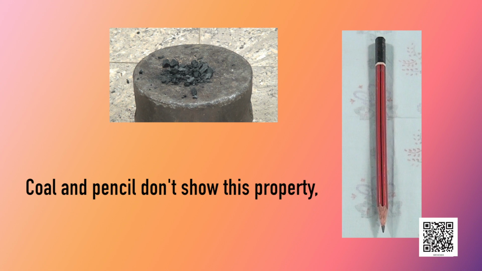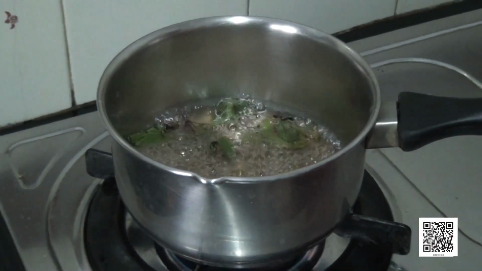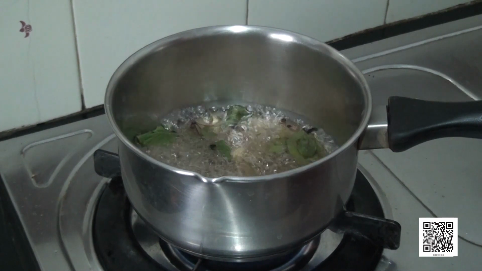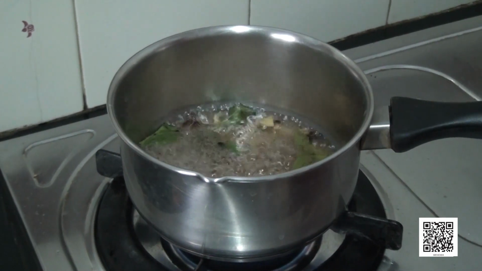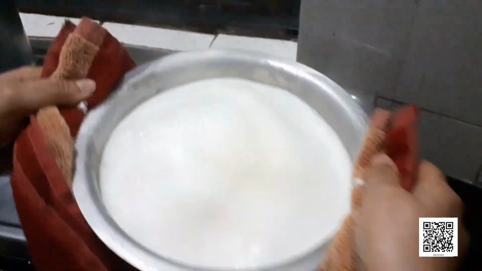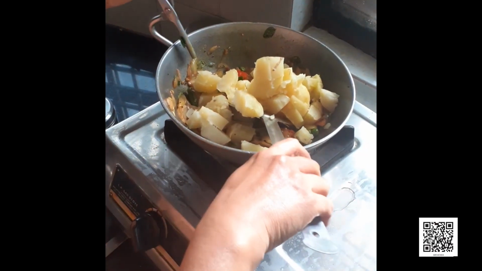Hence, they exemplify non-metals. In the kitchen, while cooking, will you be able to hold a metal pan or pot? No, because while cooking, the metal pan or pot is hot. So, you use a cloth or a holder to grab that hot metal pot.